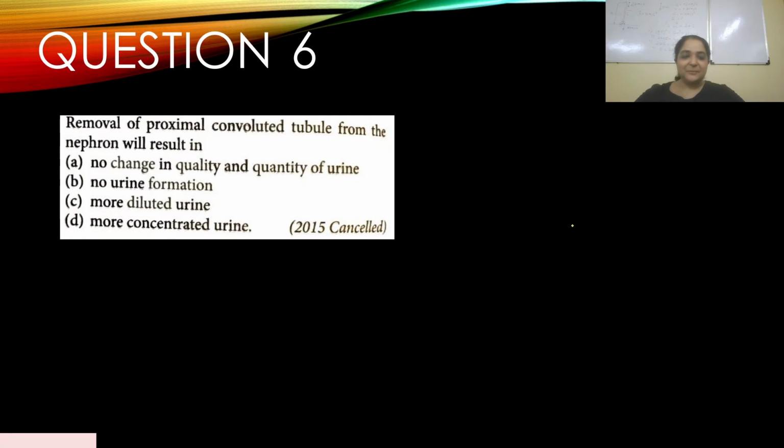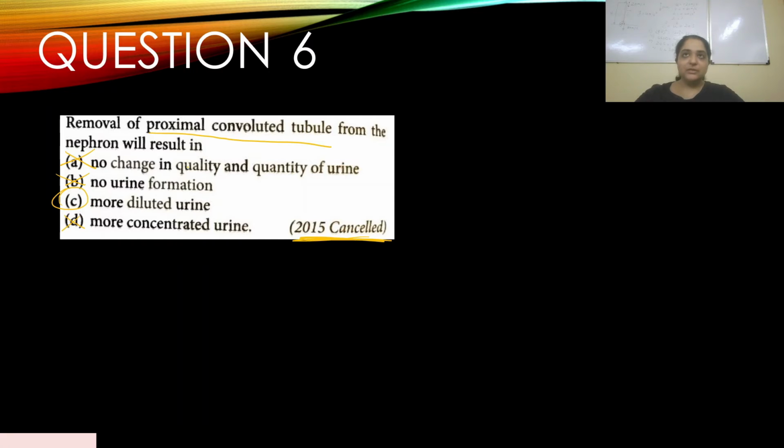Question number 6. Removal of proximal convoluted tubule from the nephron will result in. This was a 2015 cancelled exam question, and you have A, B, C, and D. Let's go through our options. Removal of PCT will result in what? No change in quality and quantity of urine. Now that is very unlikely. There will be some change. No urine formation? No. More diluted urine? Yes. More concentrated urine? No.